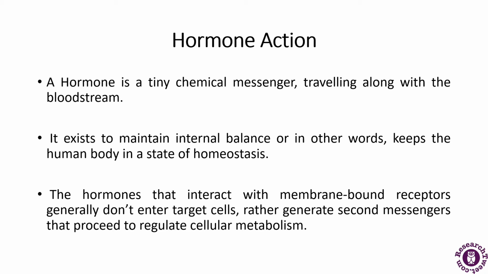On the other hand, hormones which interact with intracellular receptors mostly regulate gene expression or chromosome function by the interaction of the hormone-receptor complex with the genome. The sum total of all the biochemical action results in physiological and developmental effects.